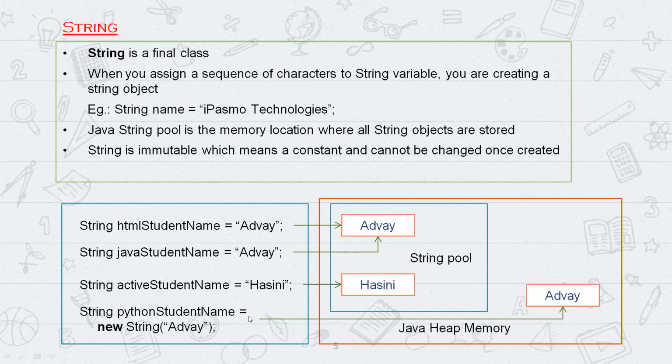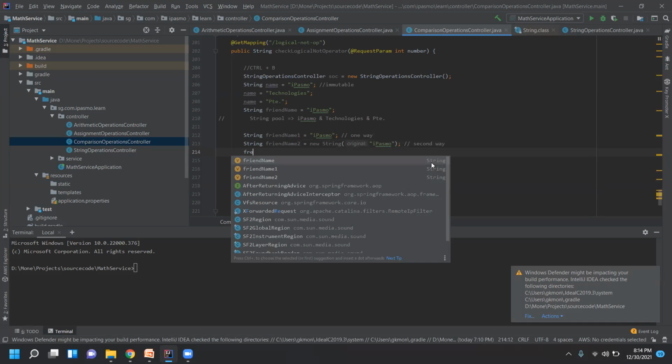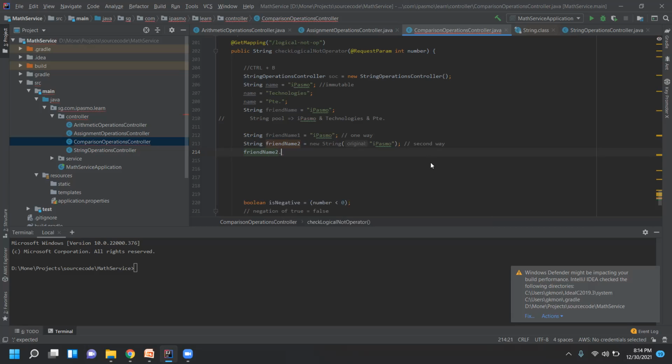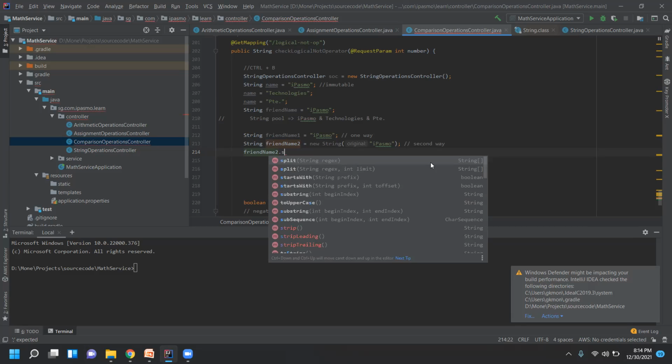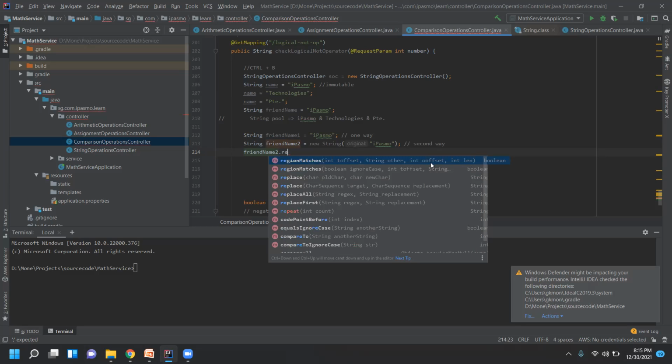After this, I can change the value. There are a lot of functions available, such as substring.